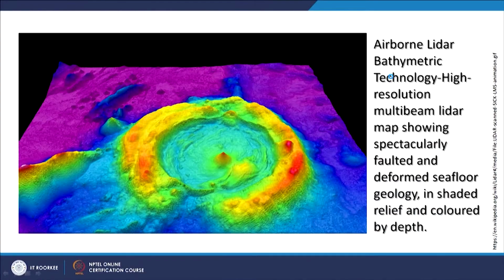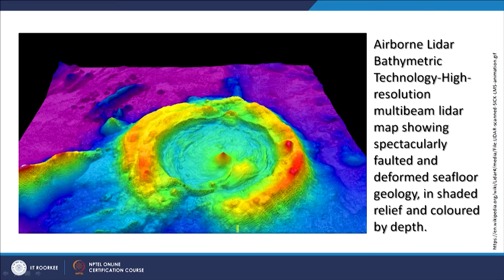Now a few examples are here. Airborne LiDAR bathymetry is a high resolution bathymetry technology. A very high resolution multi-beam LiDAR map shows a spectrally faulted and deformed sea floor, which you can see here, and of course it is a colored shaded relief model.